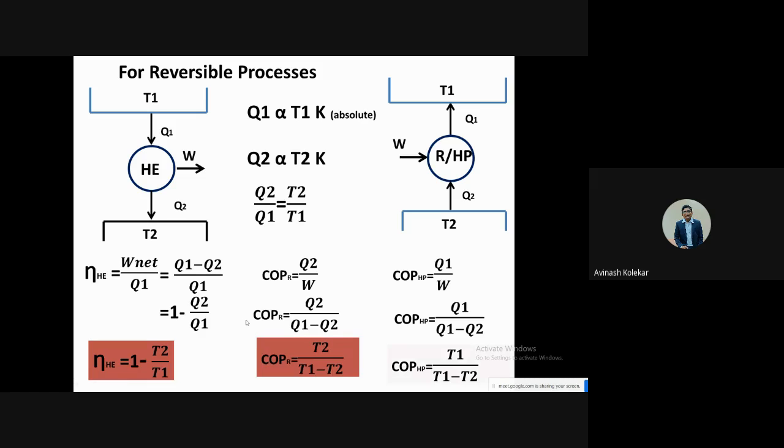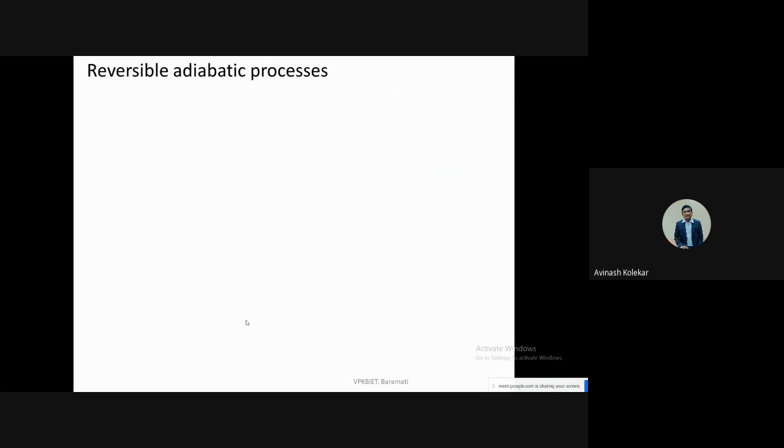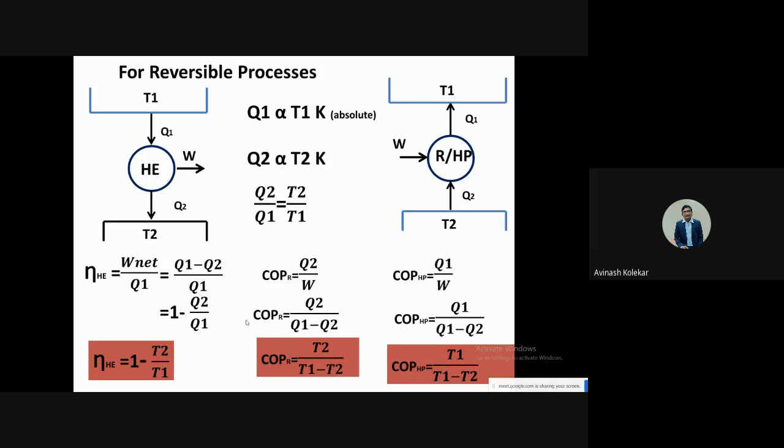Now based on this, there may be problems. Once again, I am telling you, one thing you should not forget is that the temperatures in this case are in Kelvin, not degrees centigrade. This is a mistake a lot of students make: they take these temperatures in degrees centigrade.